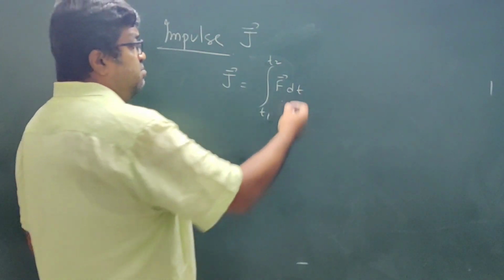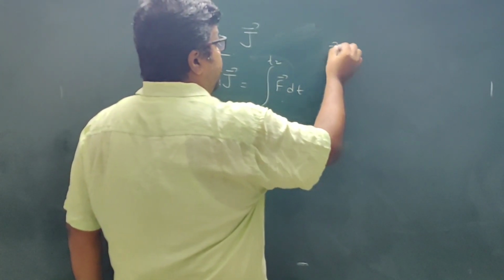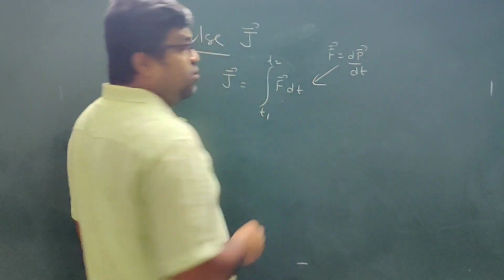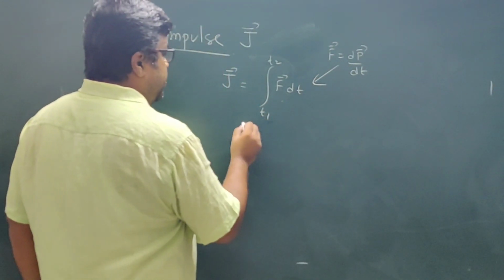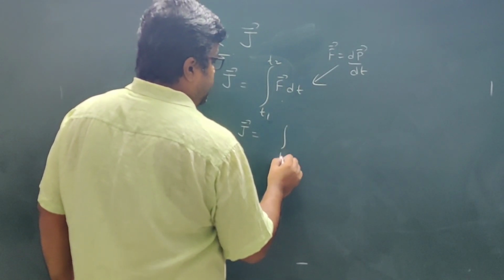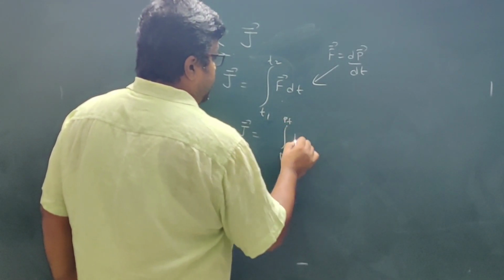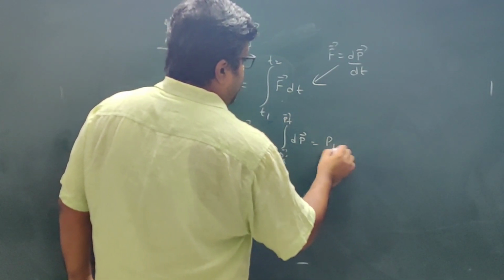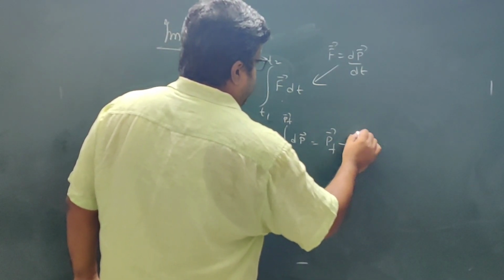Now from the second law we have F is equal to dp by dt. If we substitute over here, we get J is equal to the integral of dp from P initial to P final. So that is equal to P final minus P initial.